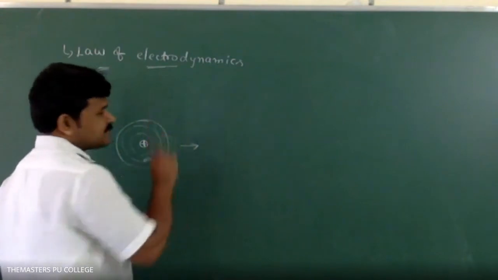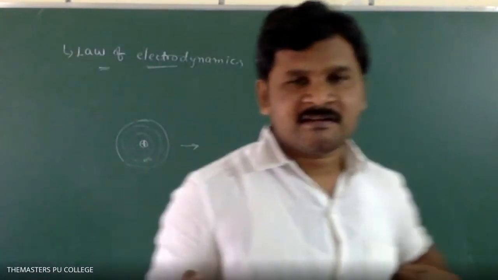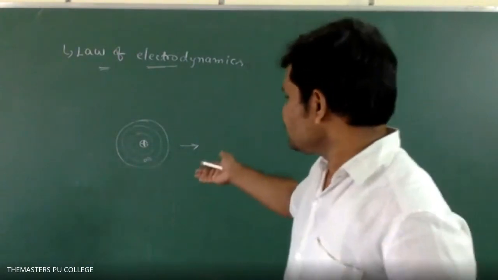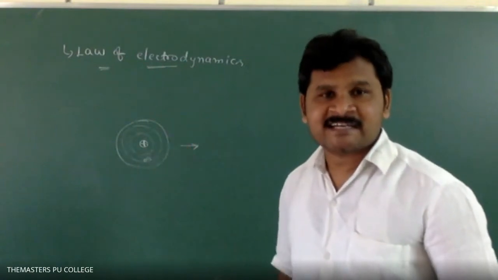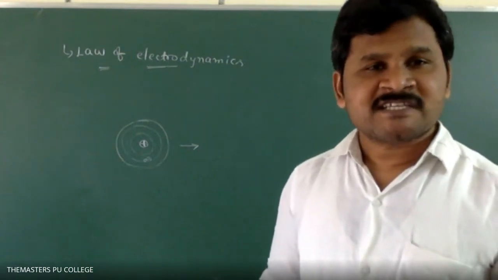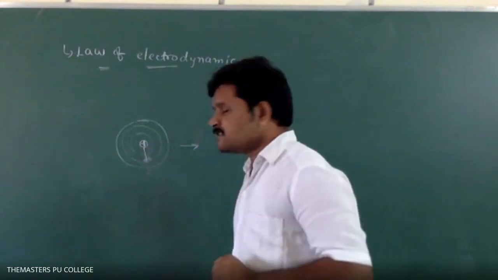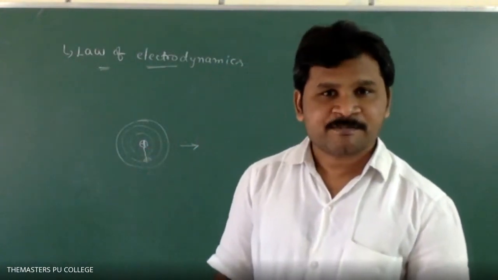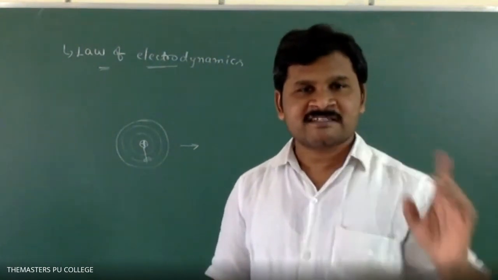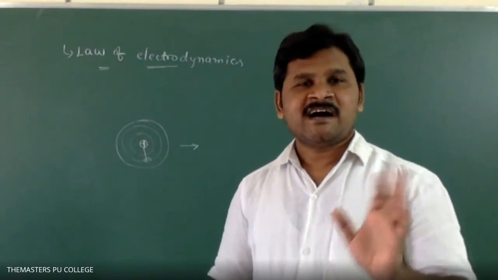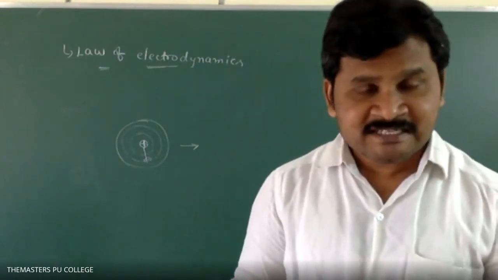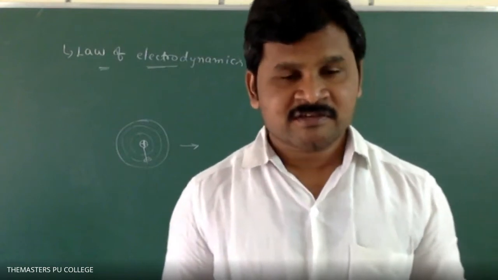According to the law of electrodynamics, if any charged particle, like an electron, continuously accelerates, after some time it loses its energy and falls into the nucleus, and atoms should collapse. But atoms are stable. Atoms are not collapsing.